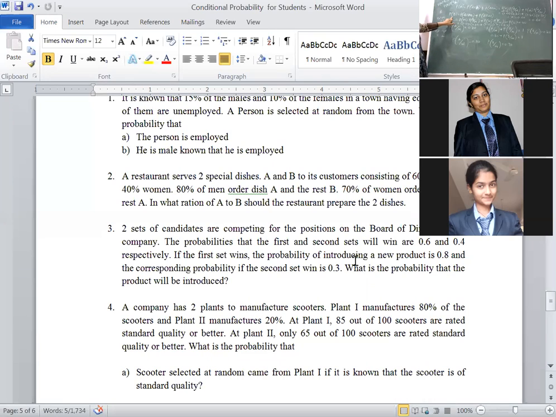Similarly, probability of B. Customer orders dish B. That means men as well as women. Men order dish B as well as women also order dish B. Then write down in terms of probability: probability of B intersection M plus probability of B intersection W.